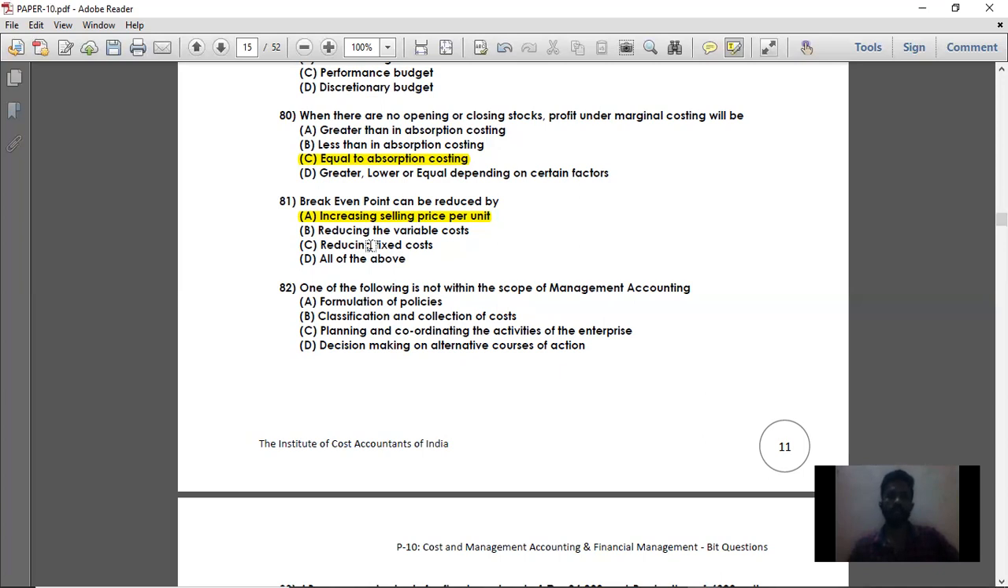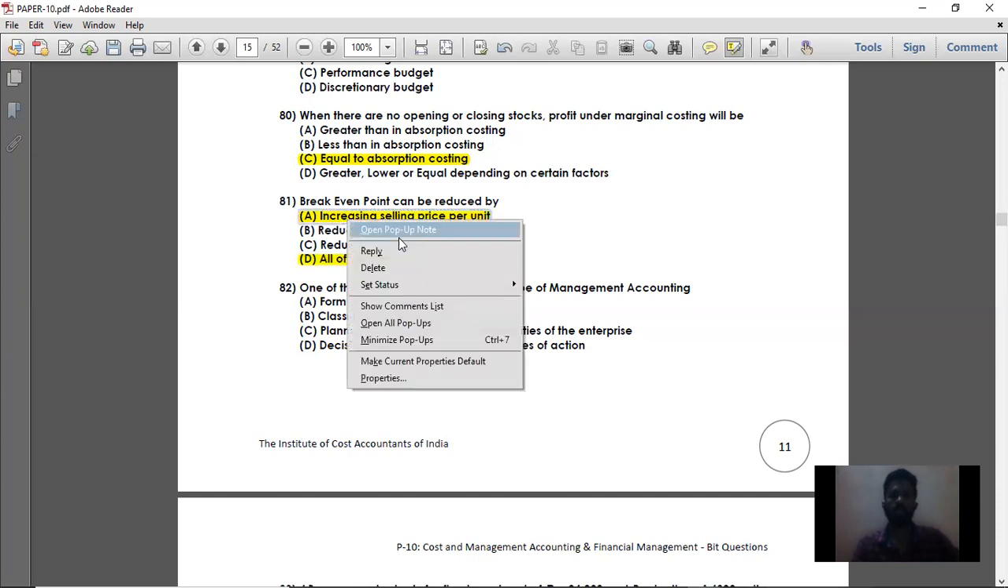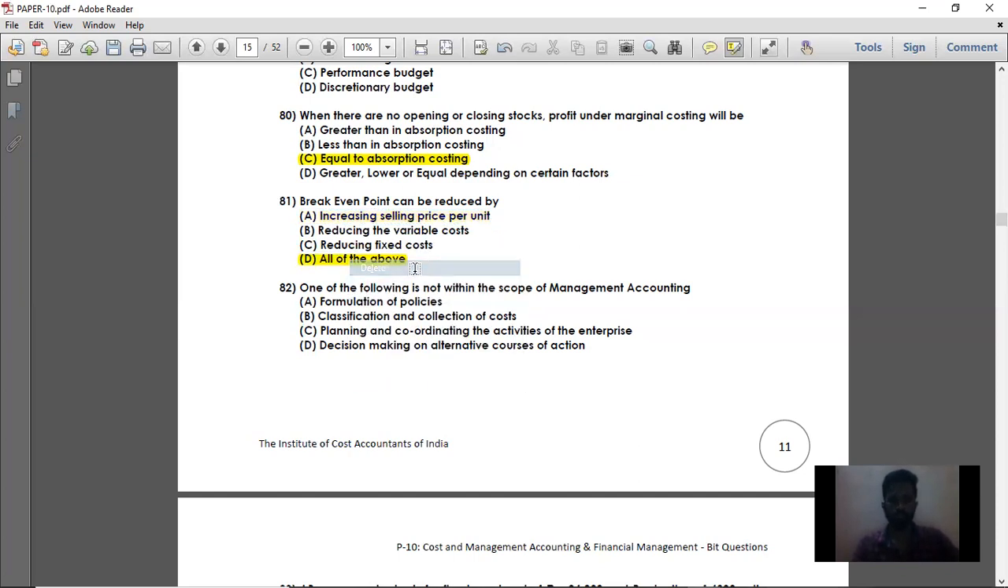At break-even point, your total contribution is equal to total fixed cost. So total fixed cost divided by contribution per unit gives you the break-even point. When you reduce the variable cost, you are increasing the contribution per unit, so at that point also, your break-even point can be reduced. So the answer is all the above. The answer for question number 81 is all the above.